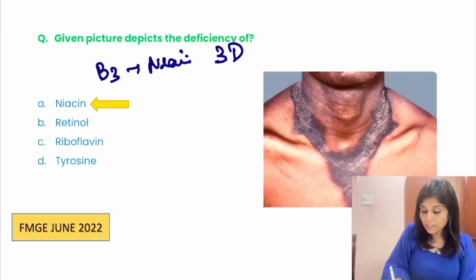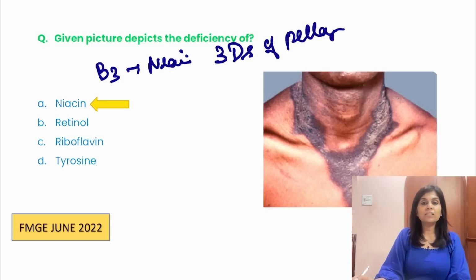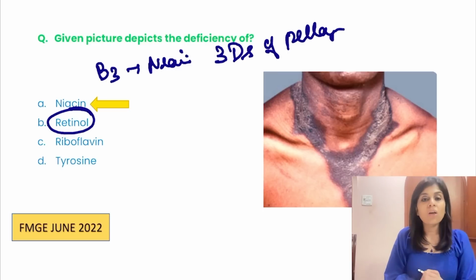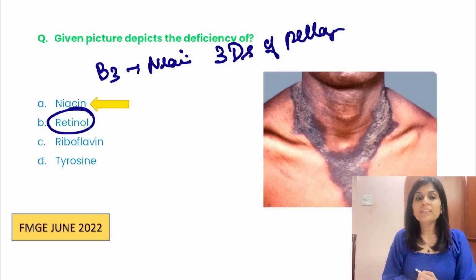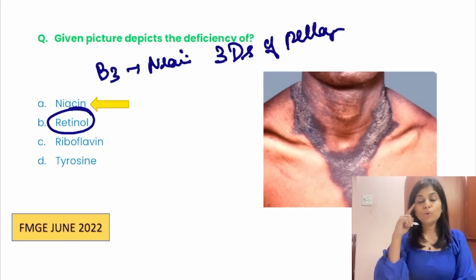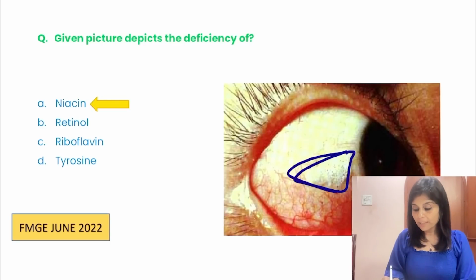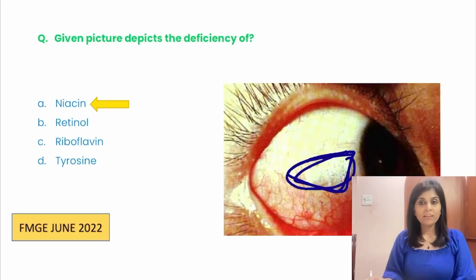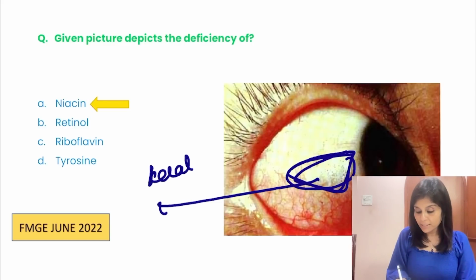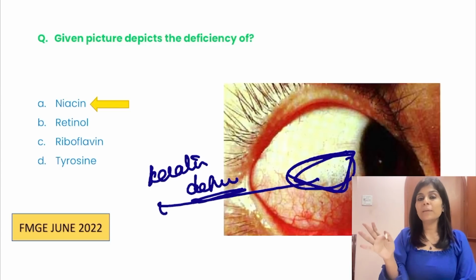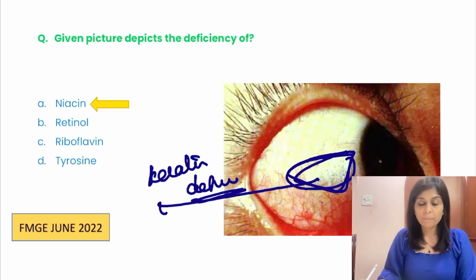Niacin is characterized by 3 Ds of pellagra. Okay. B3 is niacin. It is characterized by 3 Ds of pellagra. And had they tried giving you an image-based question on retinol, yeah, vitamin A, what is the image that can be shown? They can show you white dot spots. So what is this? White foamy triangular patches that are seen along the limbus, right? This is nothing but keratin debris. I will tell you about the eye manifestations of vitamin A deficiency in some time. For now, retinol, if there is an image-based question, it's going to be white dot spots.